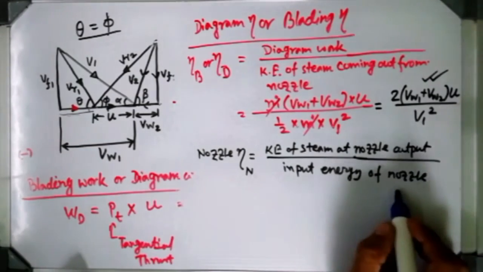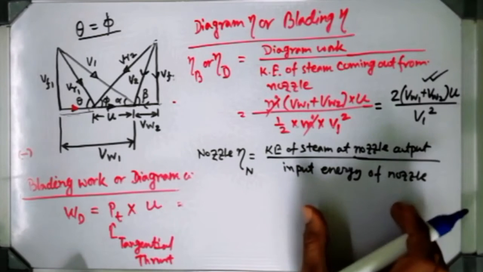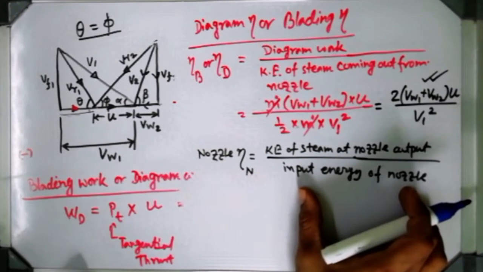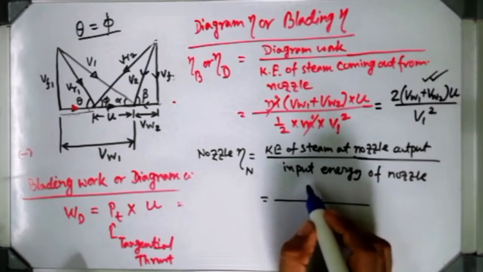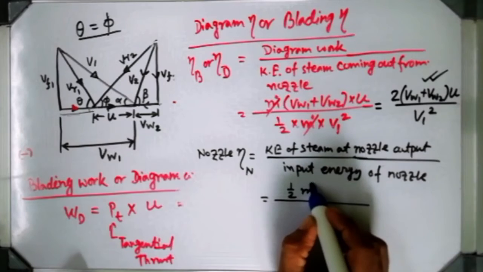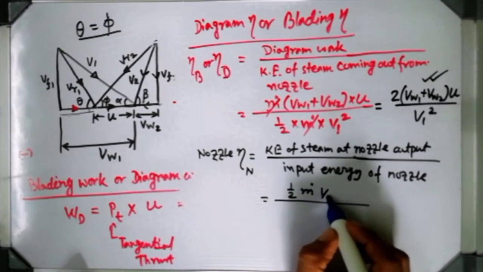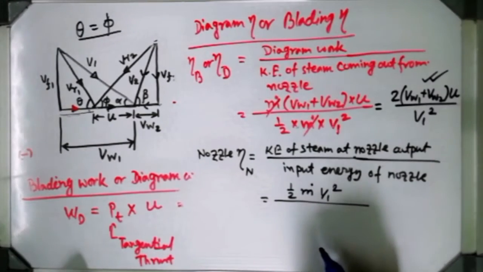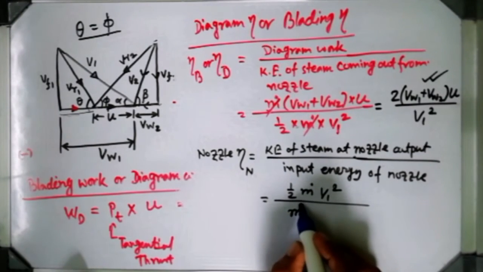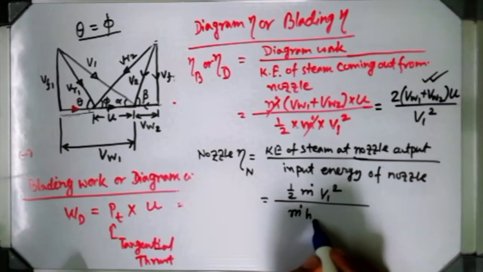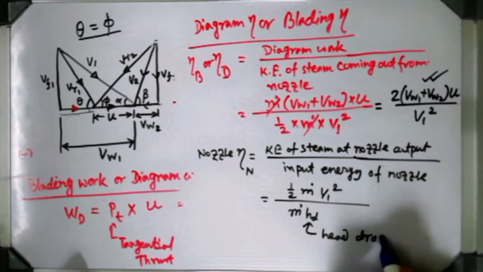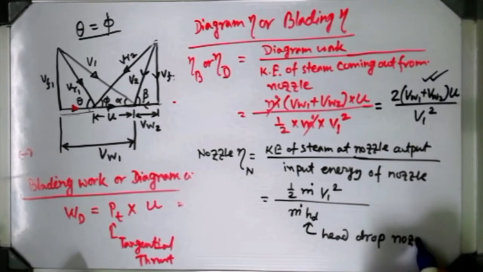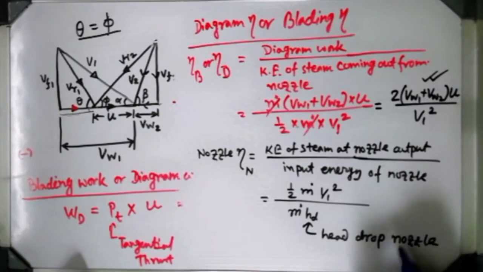This part we already found out in our previous class, that is the isentropic heat drop inside the nozzle. So see, this expression can be written as half m dot V1 squared, that is the kinetic energy of the steam going out of the nozzle, and the input energy of the nozzle, that is m dot multiplied with the heat drop. This is the isentropic heat drop inside the nozzle. Already I told this in our previous class, heat drop in nozzle.